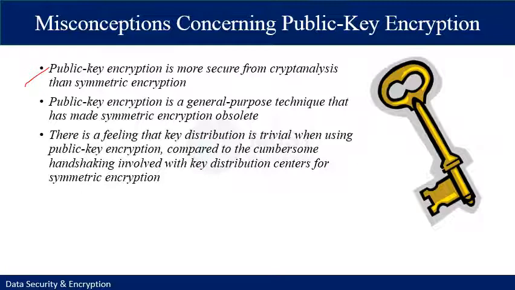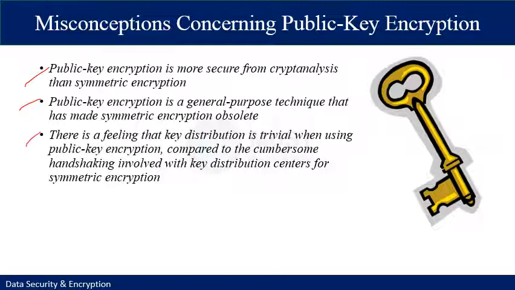A second misconception is that public key encryption is a general purpose technique that has made symmetric encryption obsolete. On the contrary, because of the computational overhead of current public key encryption schemes, there seems no foreseeable likelihood that symmetric encryption will be abandoned.